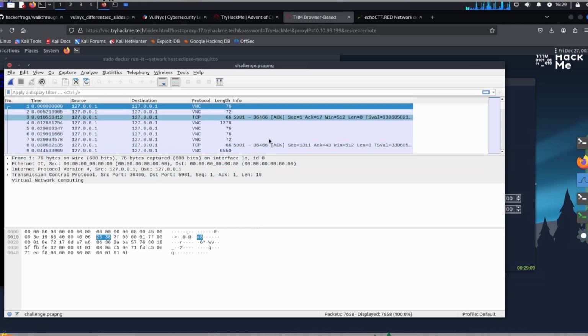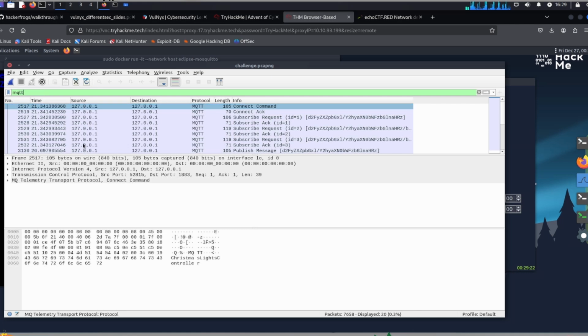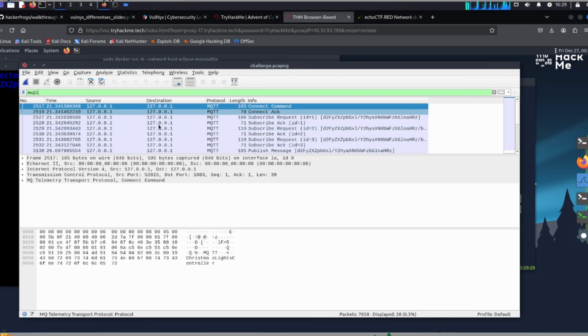So remember that we need to look at the MQTT protocol. So we can go over to the display filter and click into it, and then type in MQTT, and then hit enter. Okay, from here, we see that these are the MQTT packets. And what do we need to do?